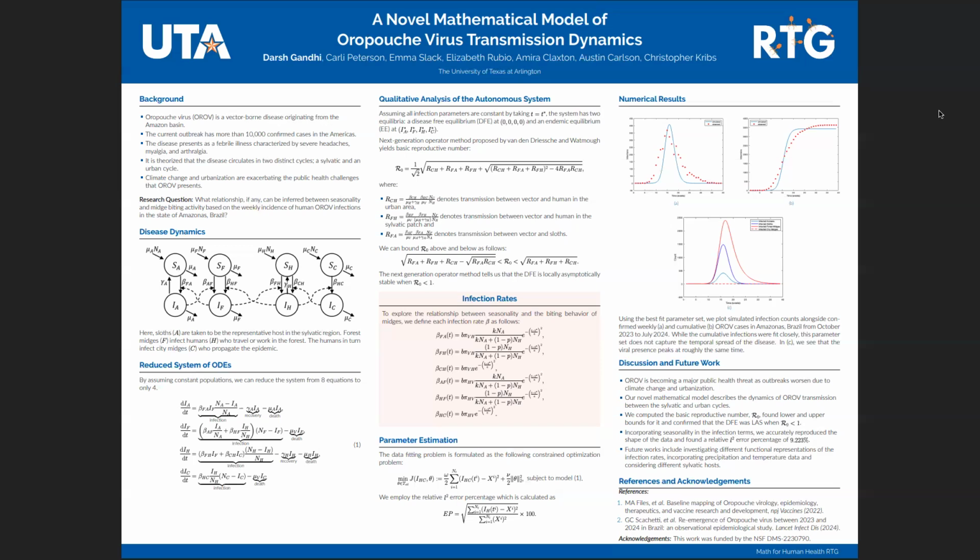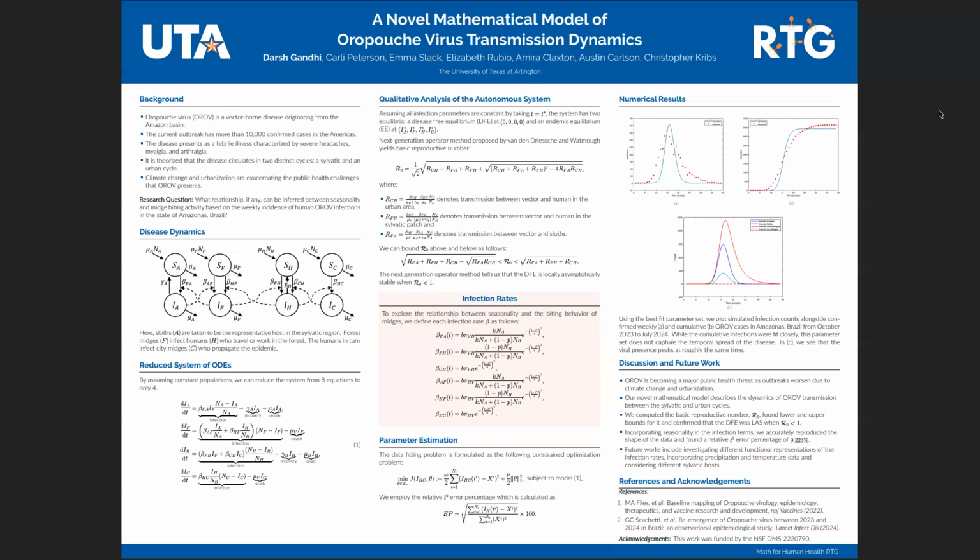The sloths and the forest midges are in the sylvatic cycle, and the humans and the city midges are in the urban cycle. Humans actually link the two cycles when they go out to the forest to explore or live in a peri-urban environment. We assume that all of these populations, the sloths, forest midges, city midges, and humans, are constant in the time that we're looking at.